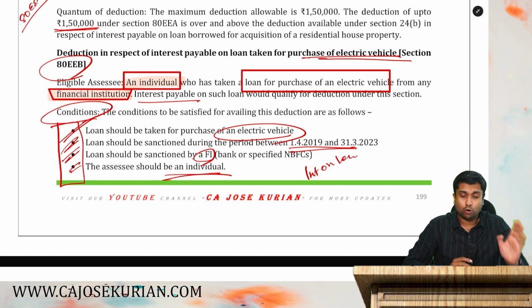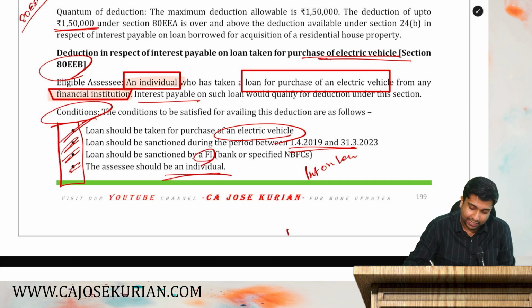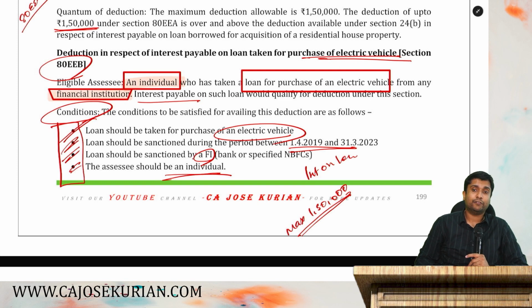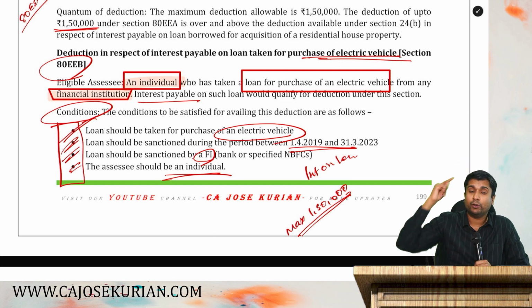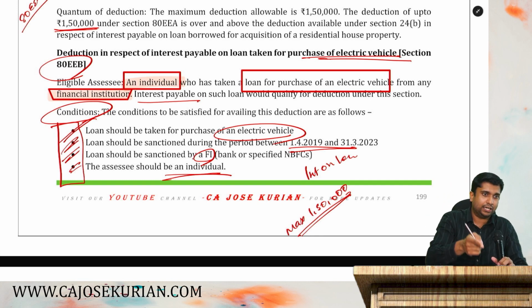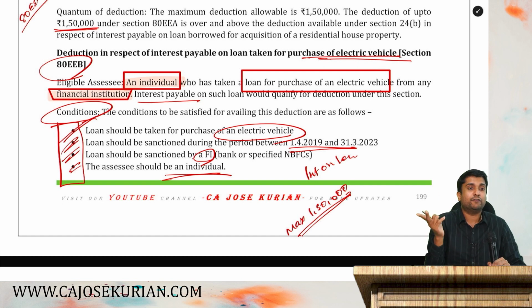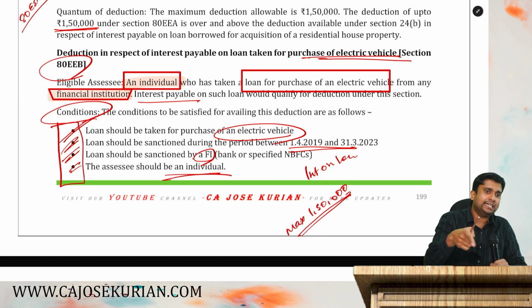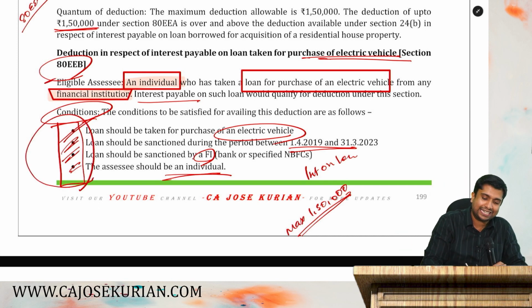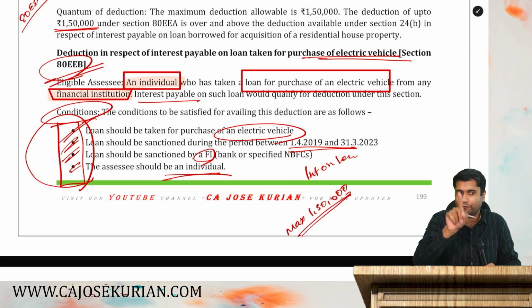Now listen, how much will you get as a deduction? I say maximum 1,50,000 is the figure that you can claim as a deduction. Not more than 1,50,000. Friends, listen, I'm not talking about the principal repayment. I'm only talking about the interest portion. You have taken a loan for the purchase of an electric vehicle, an EV, and the interest that you are paying is allowed as a deduction up to 1,50,000, subject to satisfaction of these conditions under section 80EEB. I hope you guys are with me.